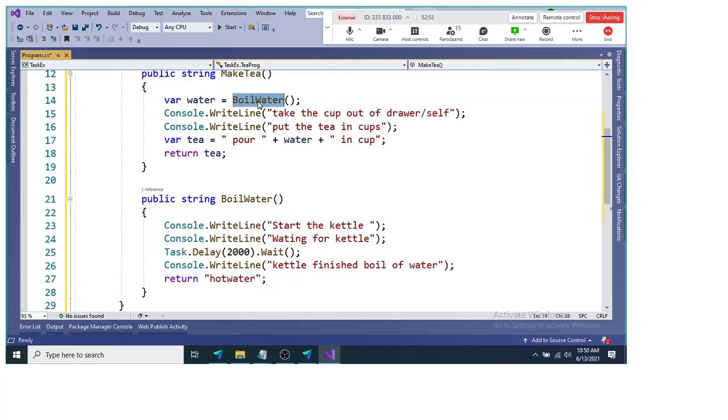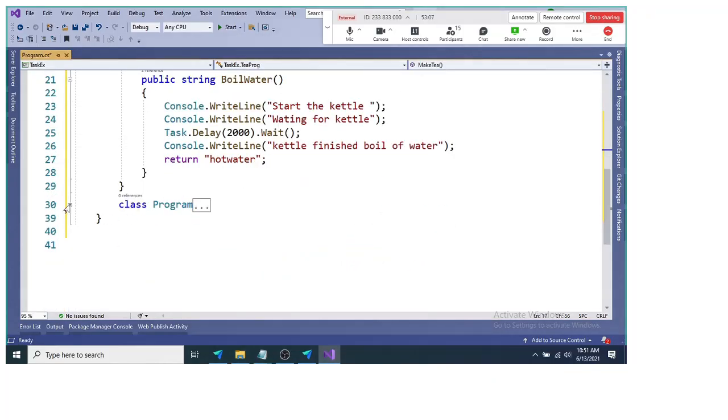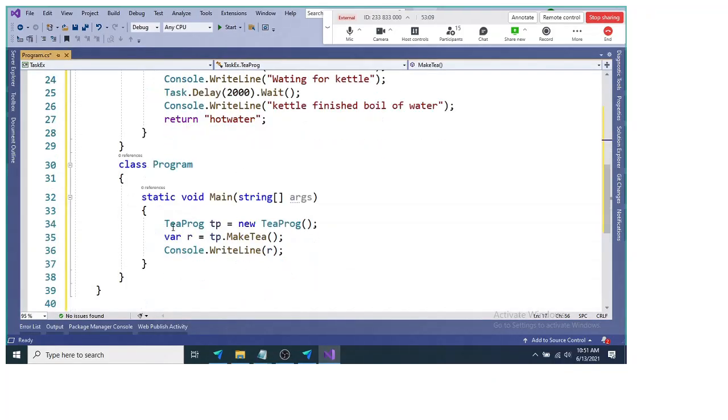So here we are calling the BoilWater method, and it will get me the hot water. Then we take the cup out of the drawer, put the tea in the cup and pour the water, and your tea will be ready. We return this tea, and where we realize it, we create an object of this class, call the MakeTea method, and write the result.